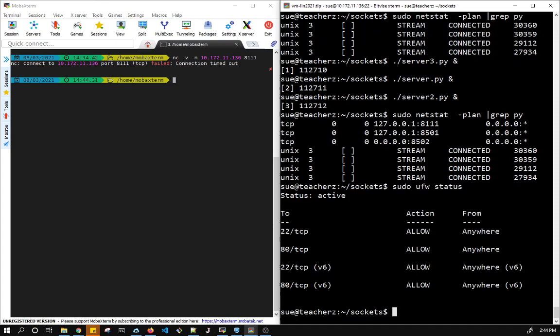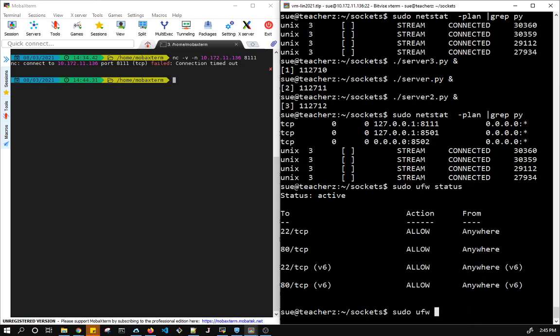So what it says is I'm allowing 22 and 80. I'm not really concerned about version 6. I'm not using that. But I'm allowing 22 and 80. But I need 8111, 8501, and 8502. Notice I did not need them in the firewall when I was using local access because I'm on the same computer. So I didn't need them. But now I want somebody to come onto my computer from somewhere else. So I need to open the firewall.